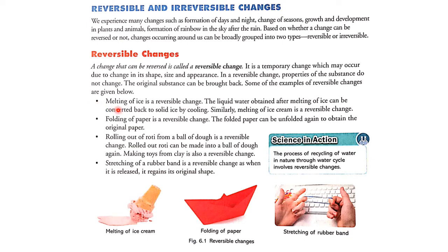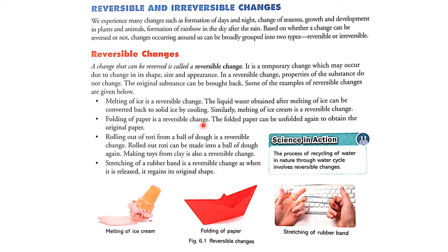First we will see melting of ice is a reversible change. The liquid obtained after melting of ice can be converted back to solid ice by cooling. Similarly, melting of ice cream is reversible. Why? Because when ice melts, it forms a liquid, and this liquid can again be converted into ice by cooling. It is the same in the case of ice cream also.